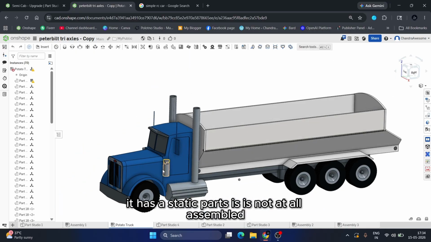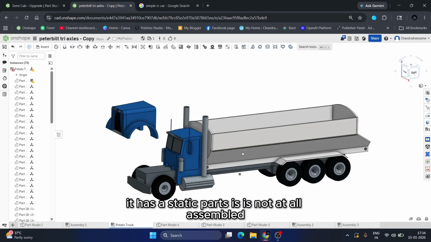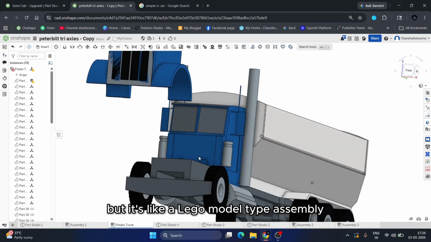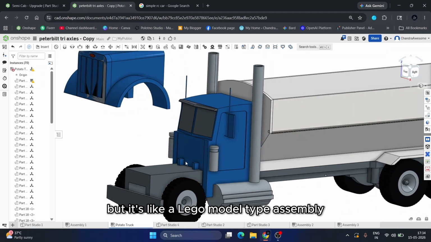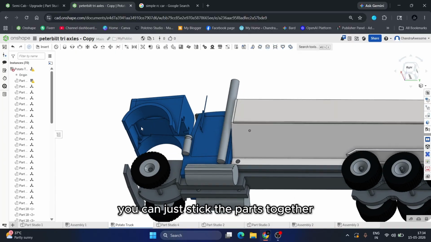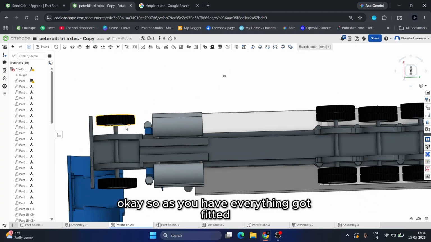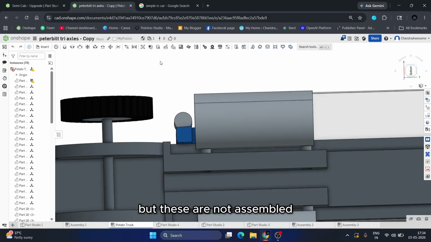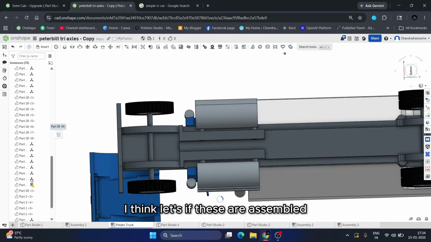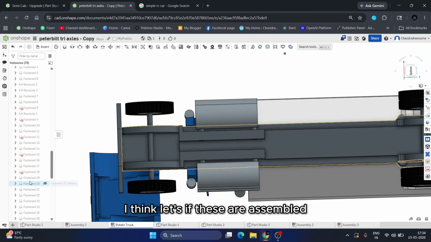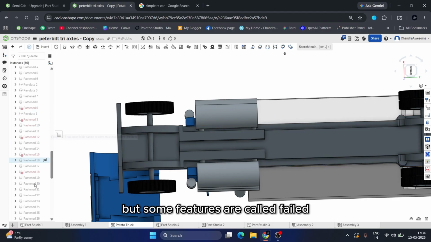This is a simple truck. It has static parts. It is not at all assembled, it's like a Lego model type assembly. You can just stick the parts together. Everything got fitted, but these are not assembled. I think these are assembled, but some features failed.